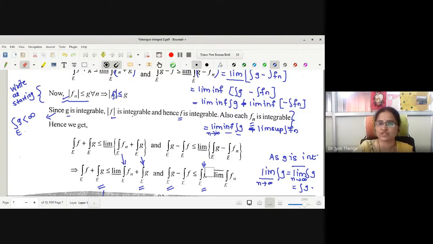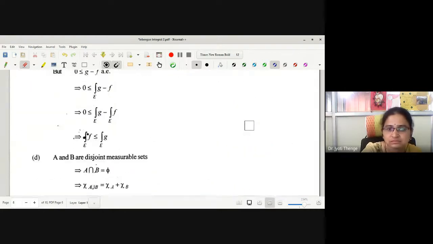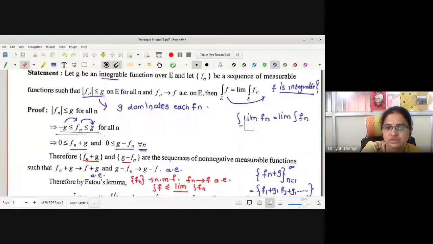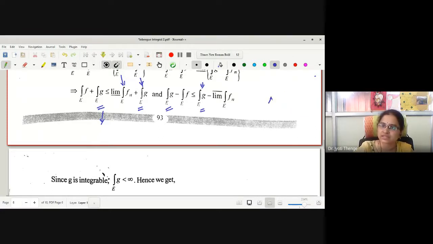Okay? Instead of saying like this, may I say as there is no n in integration g, thus limit integration g is equals to integration g. Okay?